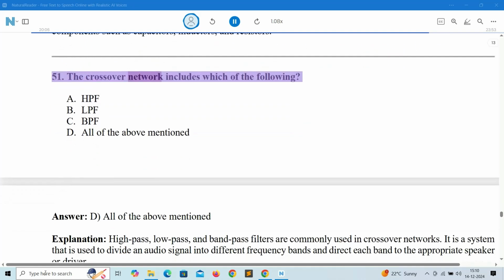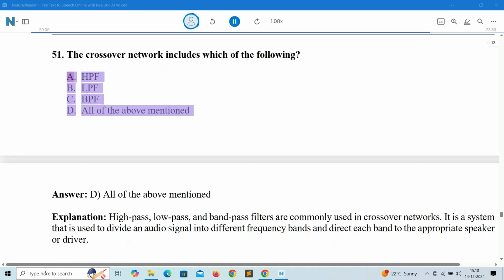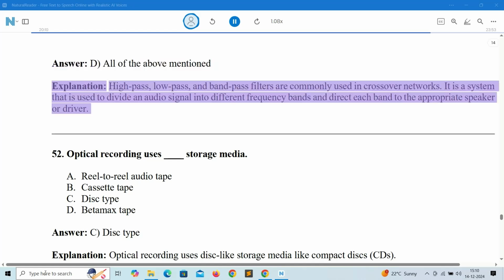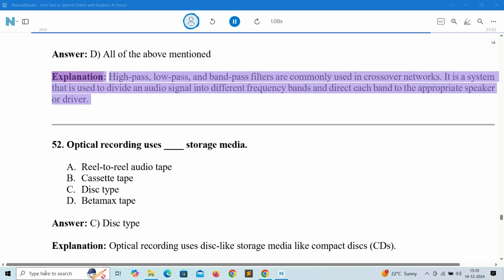51. The crossover network includes which of the following? A. HPF. B. LPF. C. BPF. D. All of the above mentioned. Answer: D. All of the above mentioned. Explanation: high-pass, low-pass, and band-pass filters are commonly used in crossover networks. It is a system that is used to divide an audio signal into different frequency bands and direct each band to the appropriate speaker or driver.